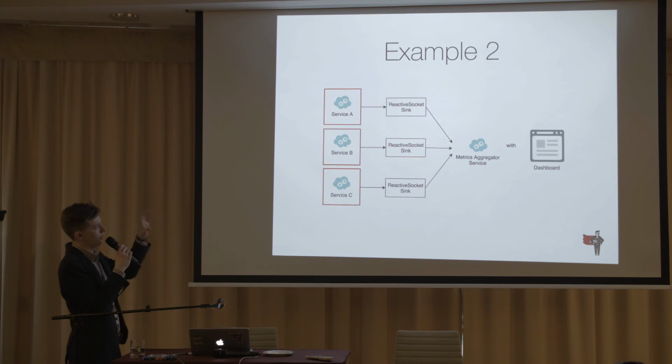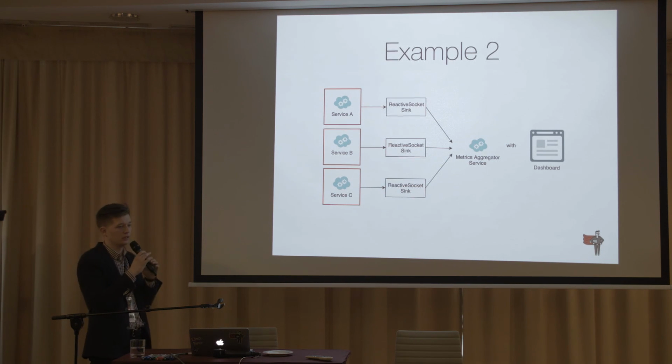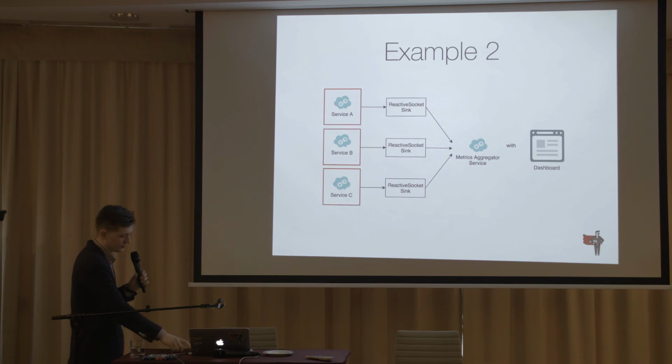For example, in your microservices architecture, you have service A, service B, and service C. All of them can be Docker containers and can expose these metrics. And there can be, for example, a service called the metric aggregator service, which reads all of these metrics from the services, aggregates and collects them, and just exposes them with some kind of dashboard. So it's a very flexible solution.